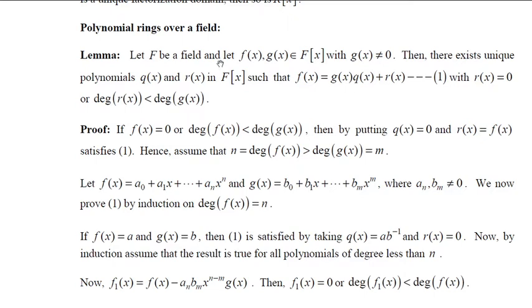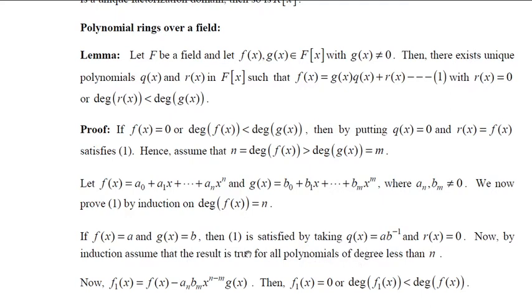Since F is a field, we can apply the commutative law and write this as a times b inverse times b. So b times b inverse is 1, you get a, and r(x) is 0, so a plus 0 is a only. That is our f(x). Therefore, the result is true.